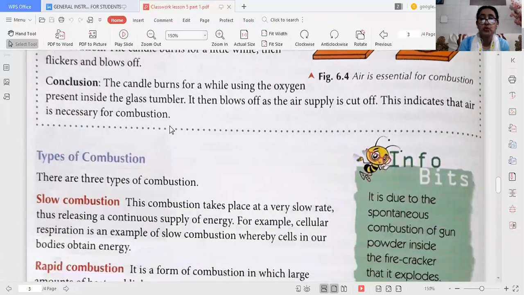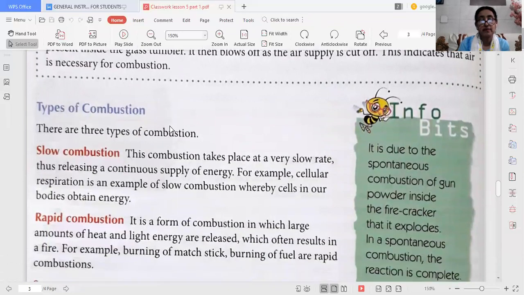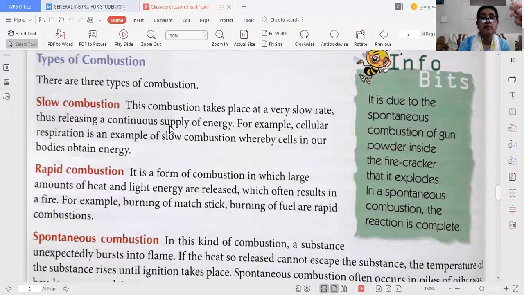Now we will go through different types of combustion. Three main types of combustion are there: slow combustion, rapid combustion and spontaneous combustion. Slow combustion is where combustion takes place at a very low rate, thus releasing a continuous supply of energy, like cellular respiration.